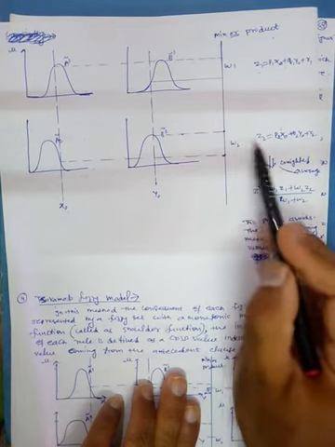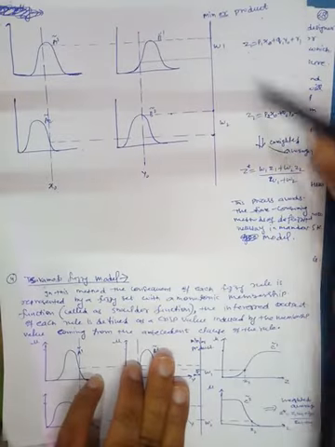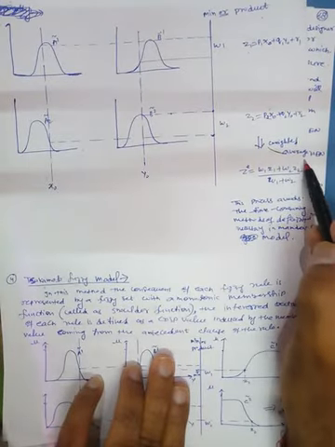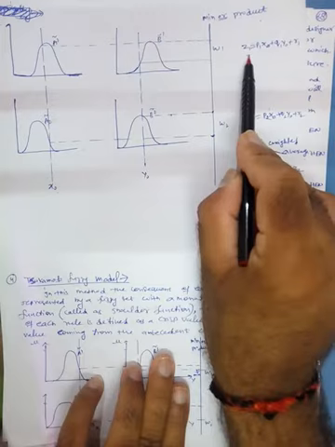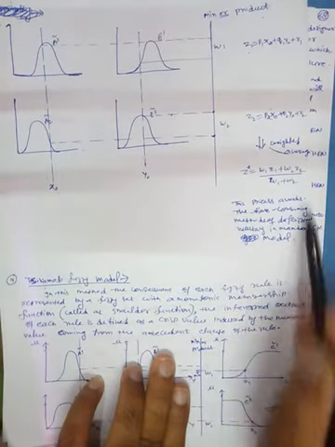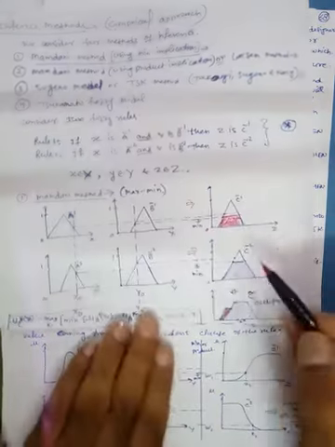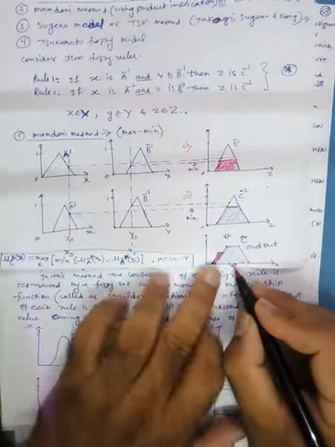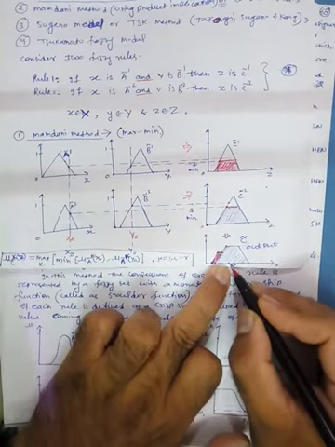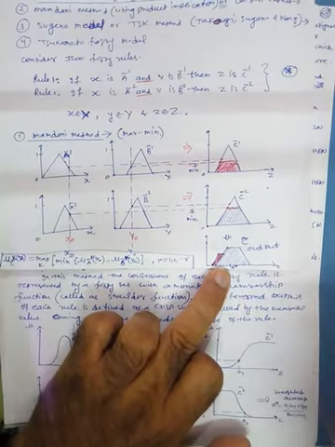So W2 is the weightage which is given to this output. Finally we will connect these two with the help of weighted average: W1 Z1 plus W2 Z2 divided by W1 plus W2. So this is the procedure how to find out the Z star. In the other methods, to find out the output value Z star, we will use the procedure of defuzzification, which we will discuss later on.